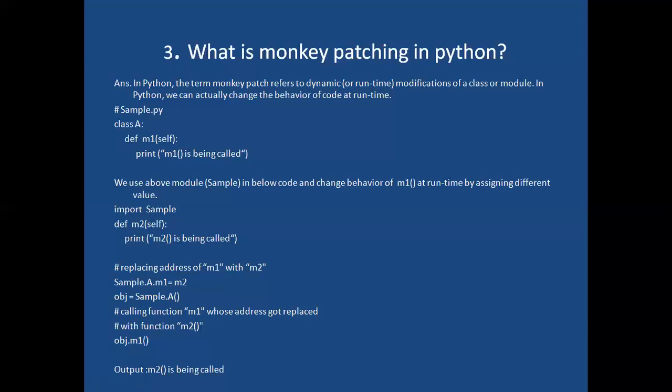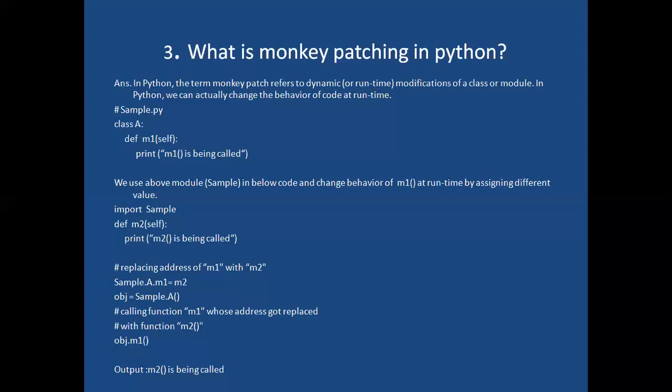I'm importing that sample module here. Inside it I'm taking def M2, which prints M2 is being called.